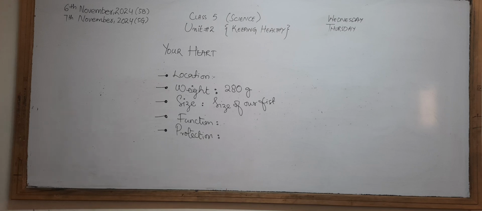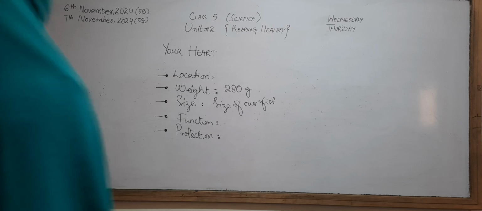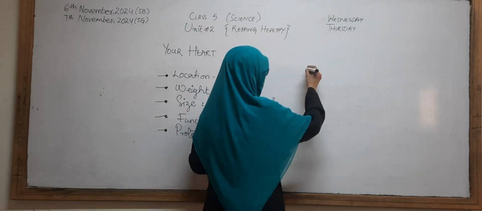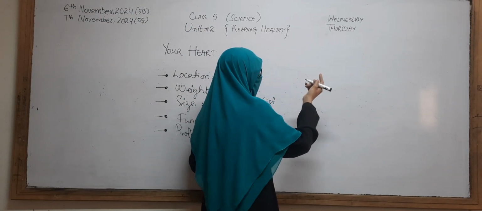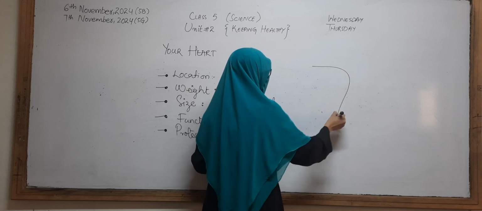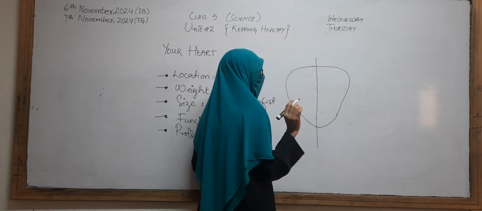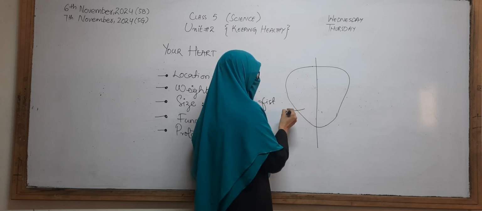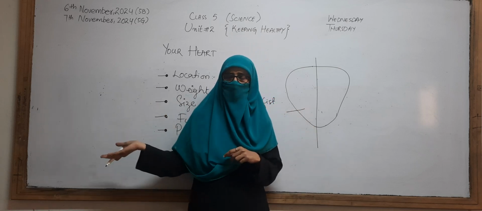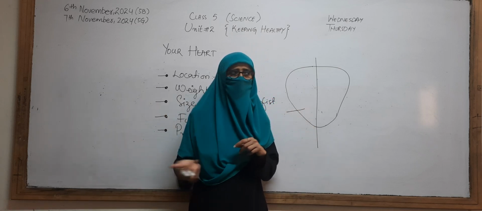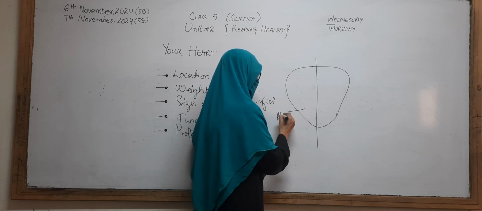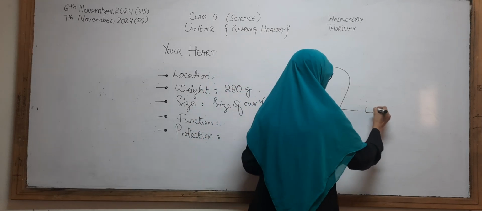In the last lesson we also discussed a little bit of the internal structure of the heart. What is it? Okay, good. You are nice students. It means that we can divide the heart. I will make a rough diagram of the heart, and we will divide the heart into two halves. This one is my right hand, so it is the right side of the heart, and this one is the left side of the heart.